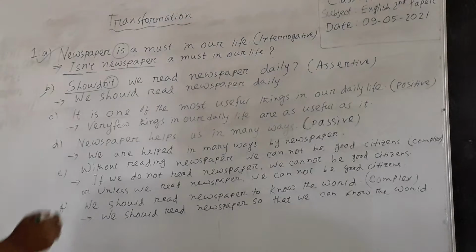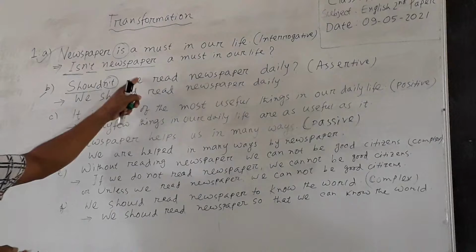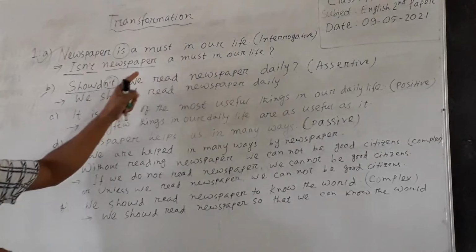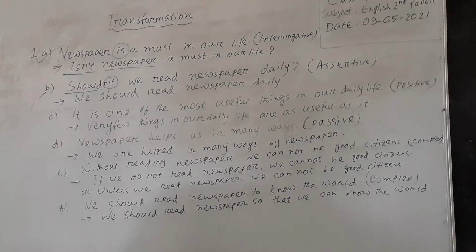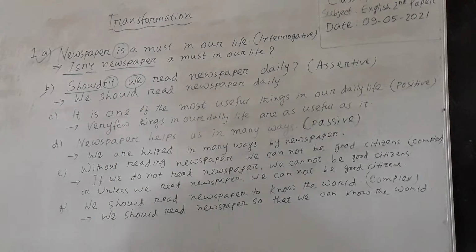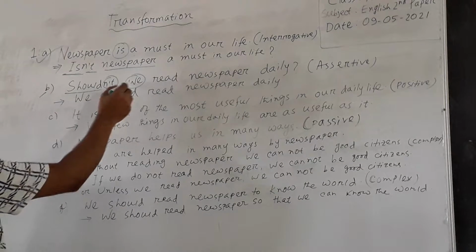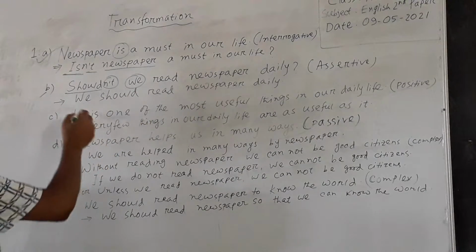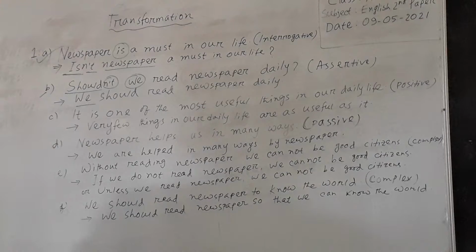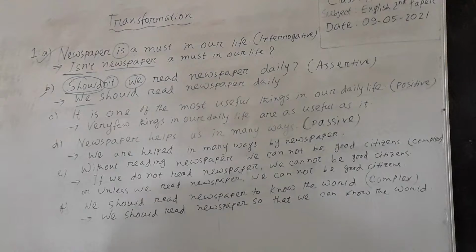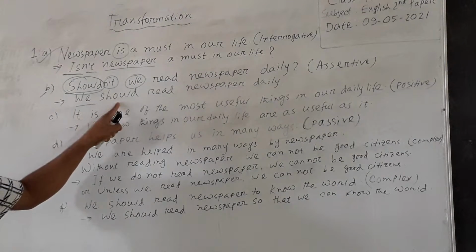Now, if we transform the interrogative sentence into an assertive sentence, we have to write the subject first. We know that every assertive sentence begins with a subject. So, we have written we as the subject of the assertive sentence. Then we have to write the auxiliary verb. Here should is the auxiliary verb and it has been written after the subject.